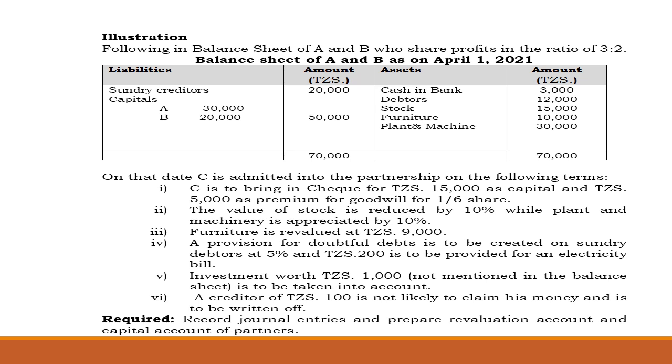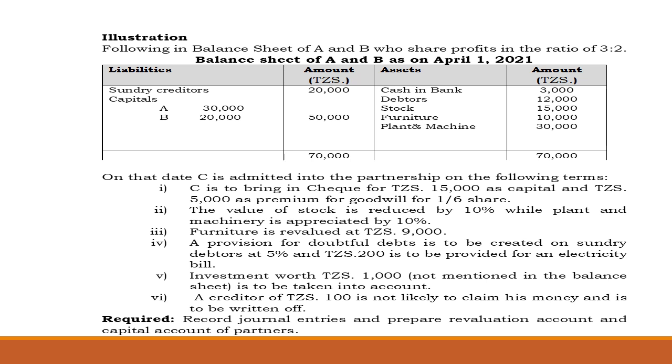Furniture is revalued to 9,000. Remember that furniture in the statement of financial position is 10,000. So now, after admission of C, this furniture will become 9,000. And a provision for doubtful debts is to be created on the sundry debtors. The sundry debtors we have are 12,000, so that is going to be reduced by 5% as a provision for doubtful debts. And 200 is to be provided for the electricity bill.